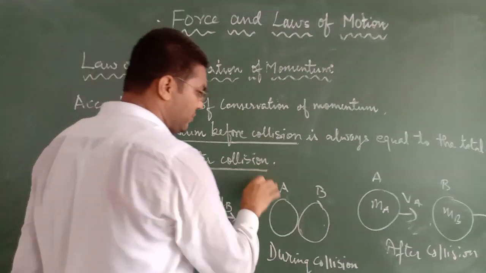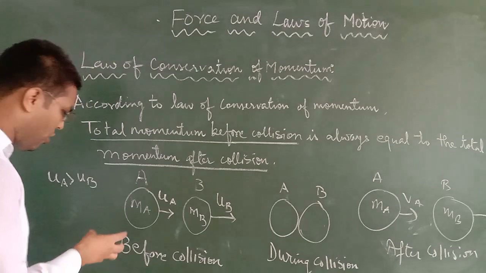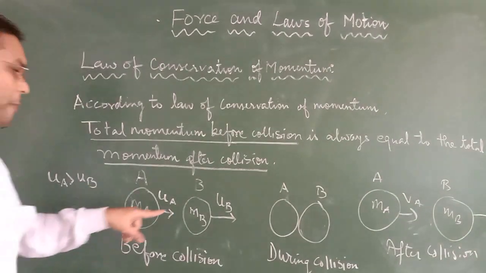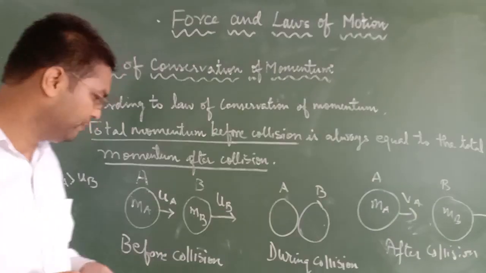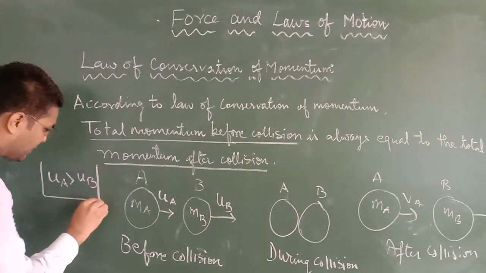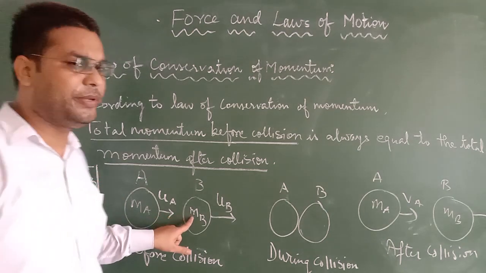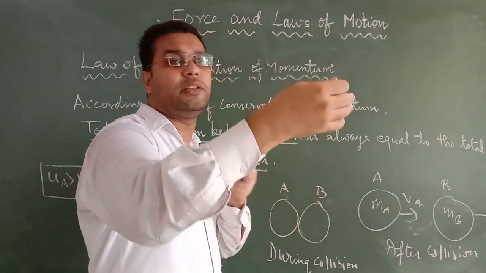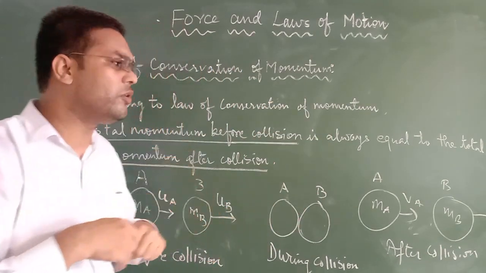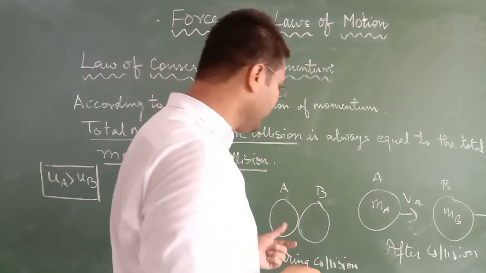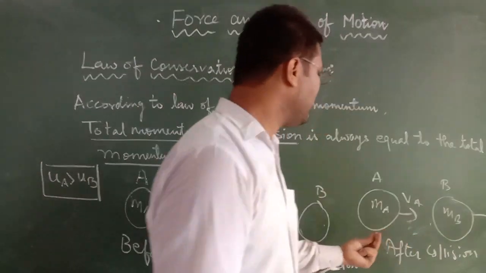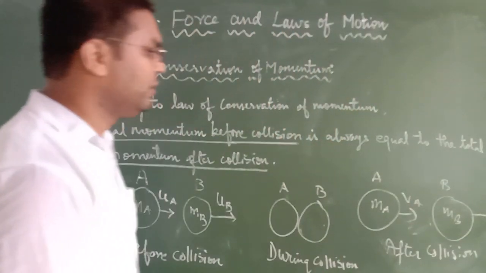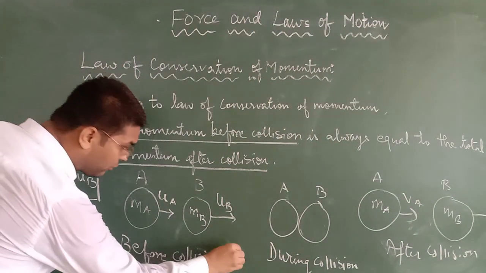It is applicable when object A is moving with velocity ua, object B is moving with velocity ub, and if the velocity of object A is greater than that of object B, a time will come that both objects will collide with each other. After collision, the velocity of object A becomes va and the velocity of object B becomes vb.